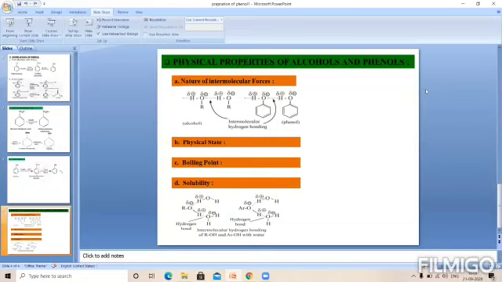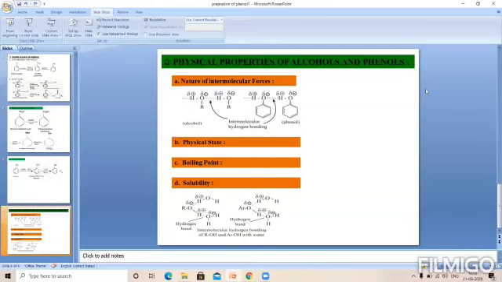Now if we see the physical state, the lower members, that is methyl alcohol and ethyl alcohol, these lower members of the alcohols are colorless. They are toxic, having a characteristic smell that we call the alcoholic smell. All the alcohols are poisonous except ethyl alcohol, which is not poisonous.